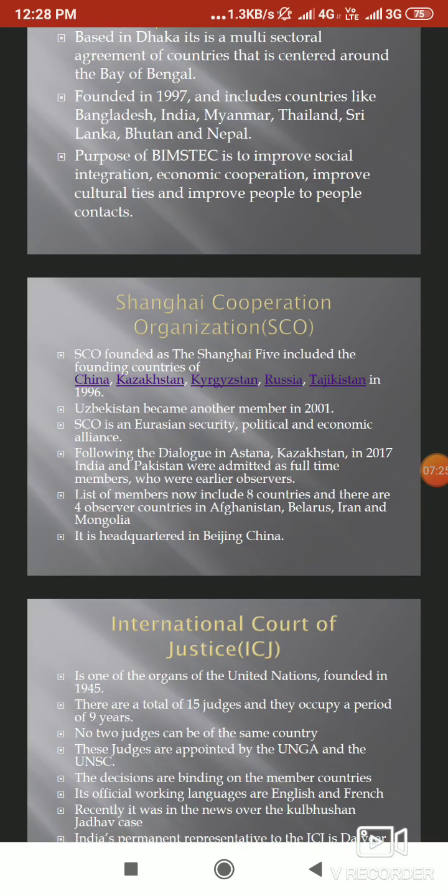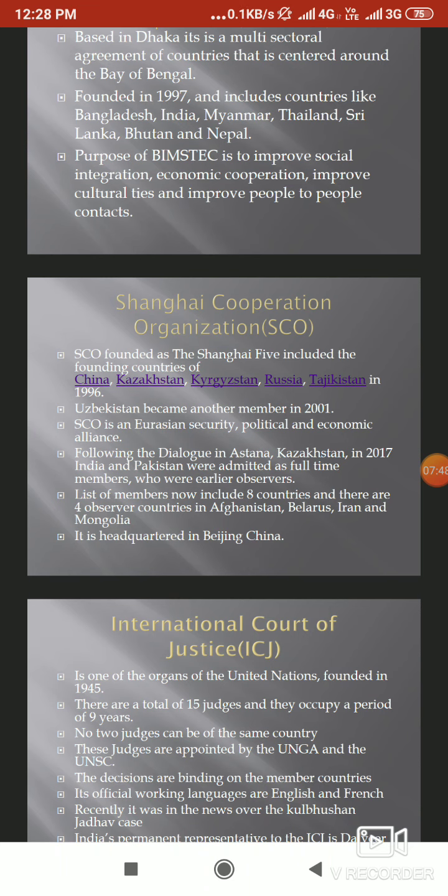We then come to another very important topic, that is the Shanghai Cooperation Organization, or SCO. The Shanghai Cooperation Organization started as the Shanghai Five, that included the original members of Russia, China, Kazakhstan, Kyrgyzstan, and Tajikistan. It was only in 2001 that Uzbekistan also joined this Eurasian Security, Political, and Economic Alliance.